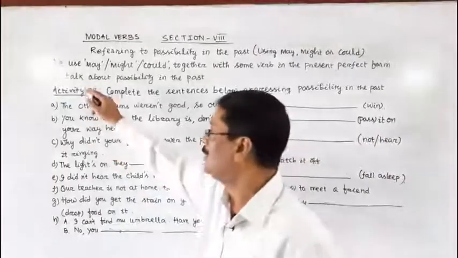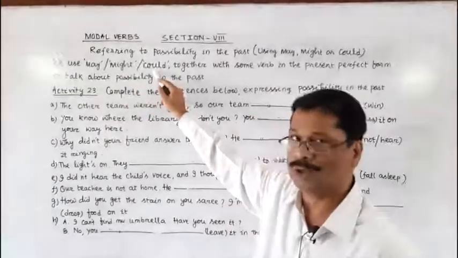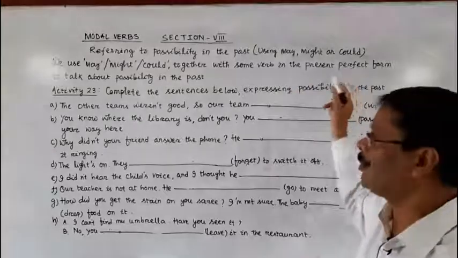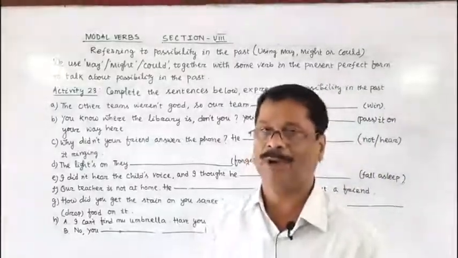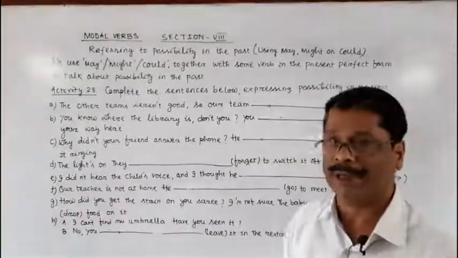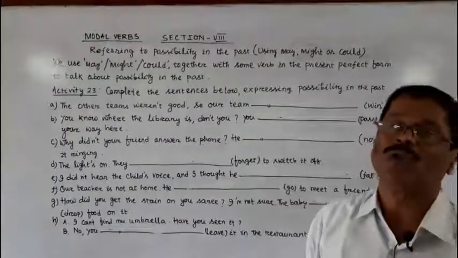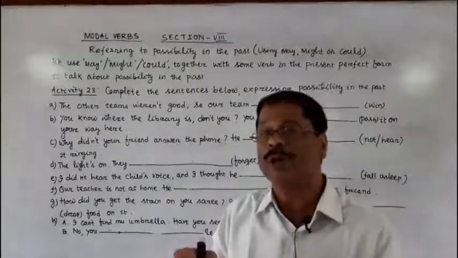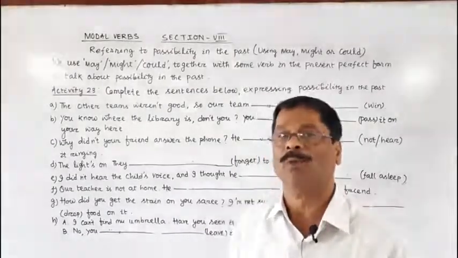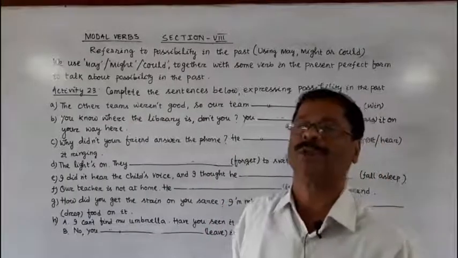And remember, we use may or might or could together with some verbs in the present perfect form to talk about the past possibility. So, what have you understood? We use may or might or could plus V1 to indicate present or future possibility.